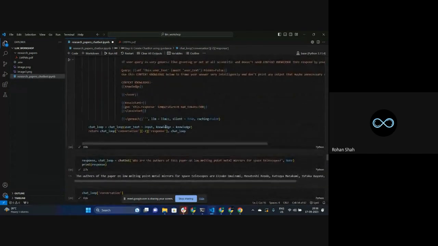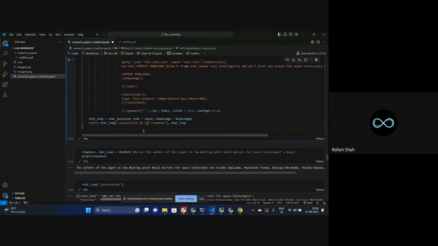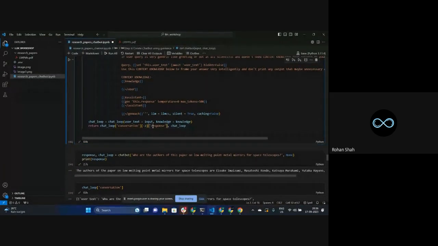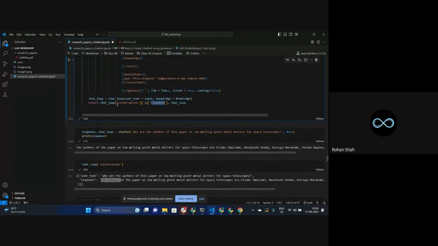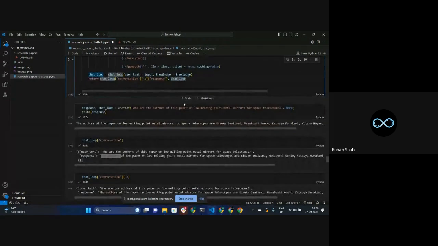So that's what this particular line means. From the chat loop conversation, give me the first block where it is storing the information with respect to the user query, as well as what response your LLM is generating. Right? So that response is what I'm tracking out of it. That's the reason why this particular line was made. And at the same time, I'm also returning the chat loop. So that's the kind of stuff that I've done.